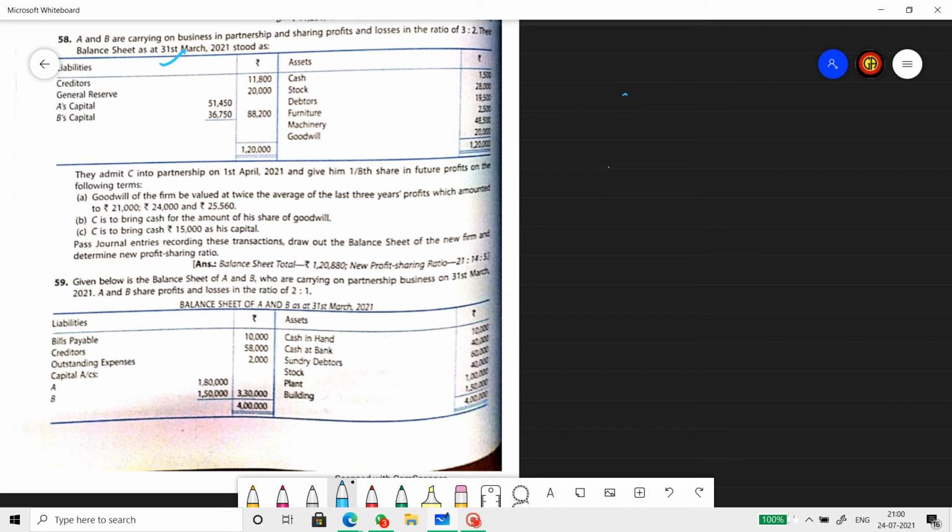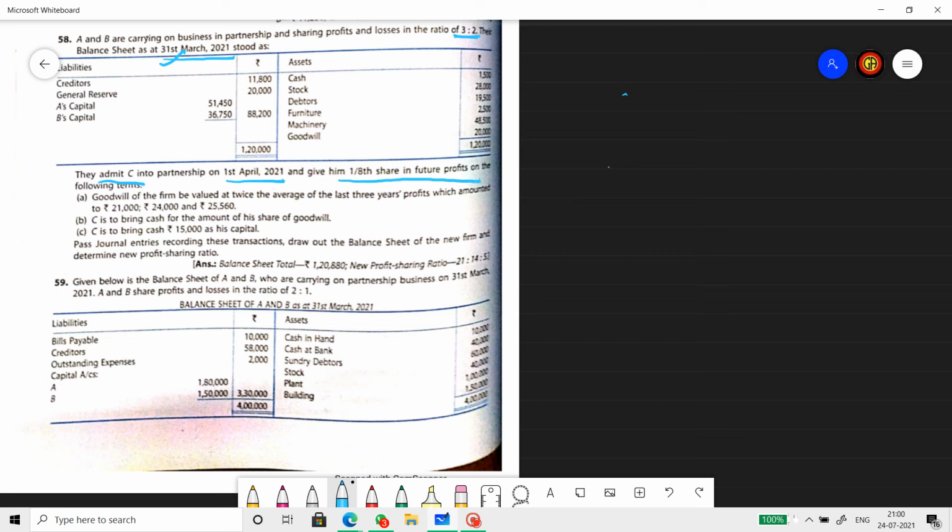A and B are carrying on business in partnership and sharing profits and losses in the ratio of 3:2. Their balance sheet as on 31st March 2021 stood as the following. Right. There is liability position, there is assets position given. They admitted C as a partner on 1st April 2021 and they have given 1/8 share in the future profit.